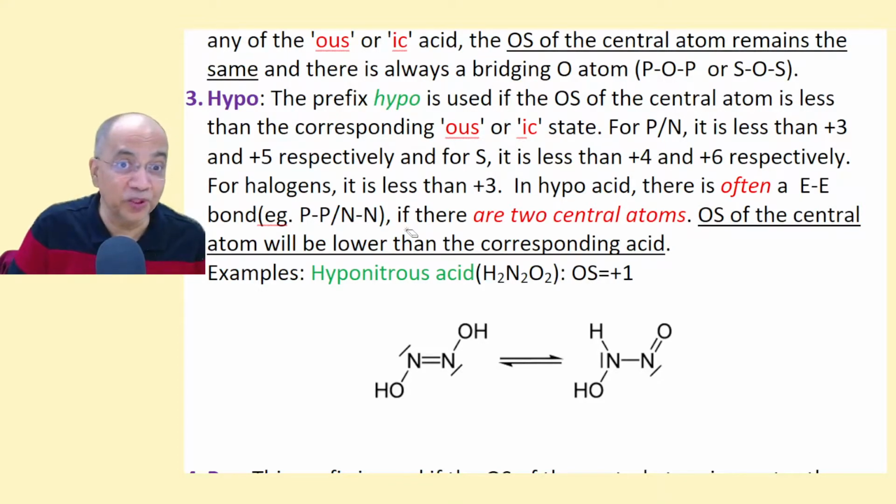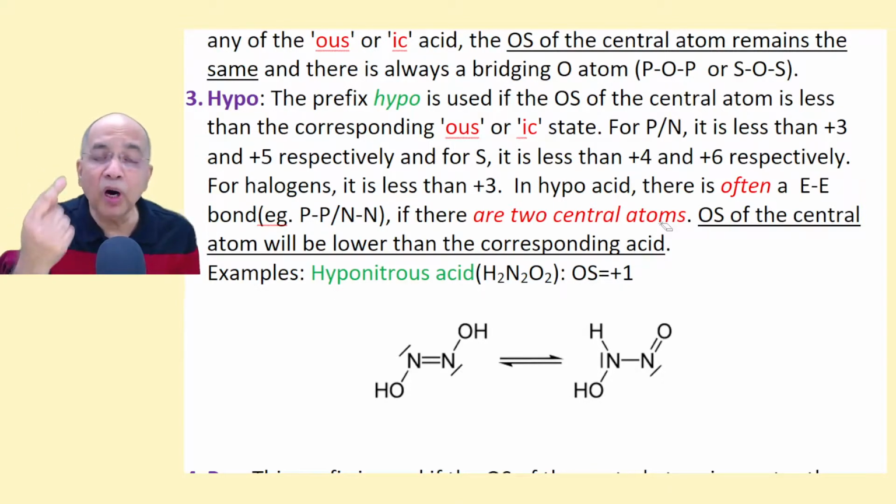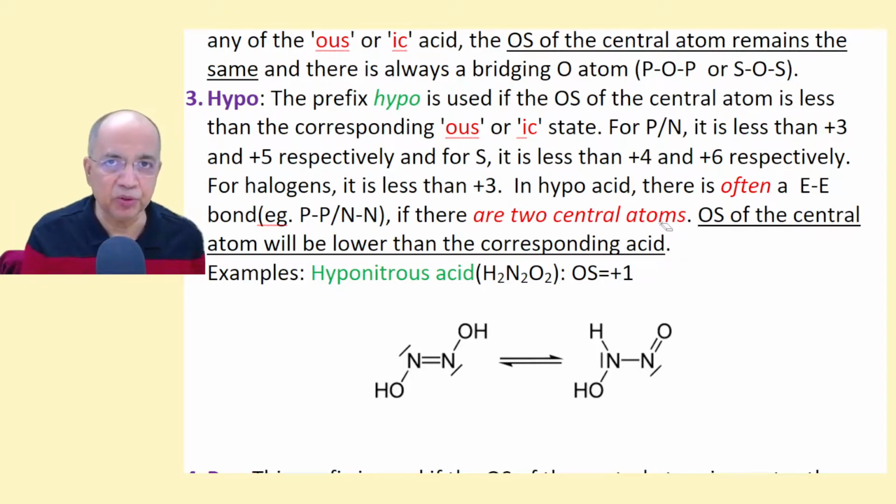Often, not always. If it contains more than two central atoms, then there is bound to be an element-element bond, maybe a single bond or a double bond. Otherwise, the oxidation number cannot be reduced. If there is only one atom, it can be reduced. I will show you how. The oxidation state of the central atom will be lower than the corresponding acid, os or ic.